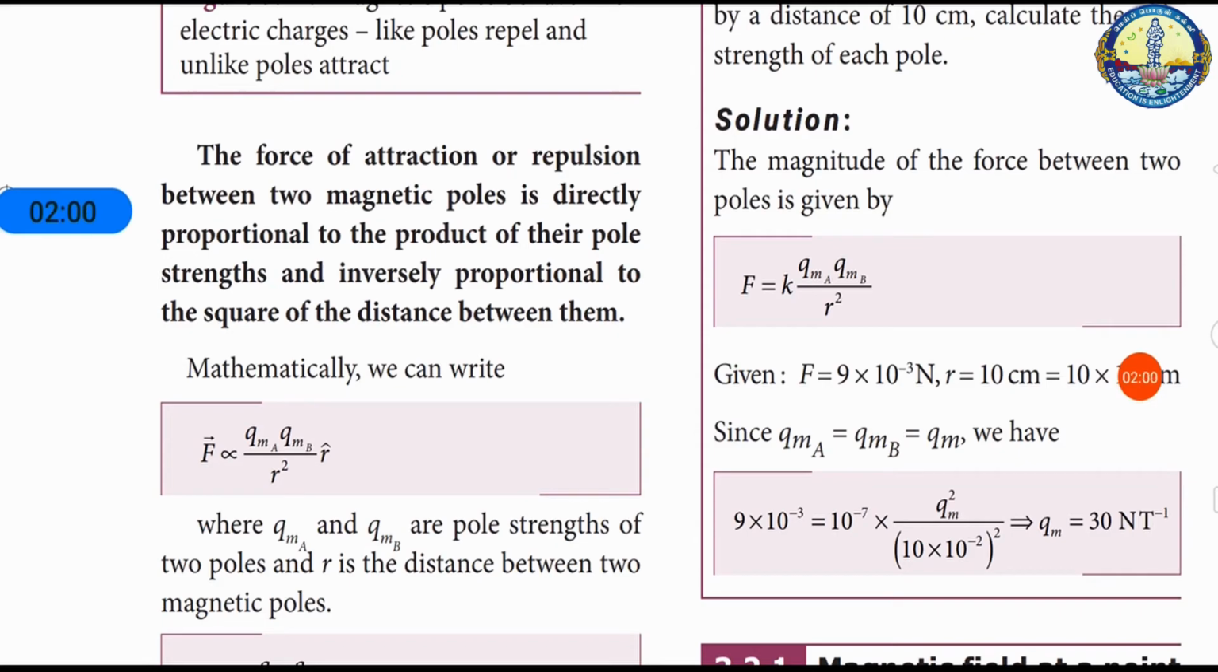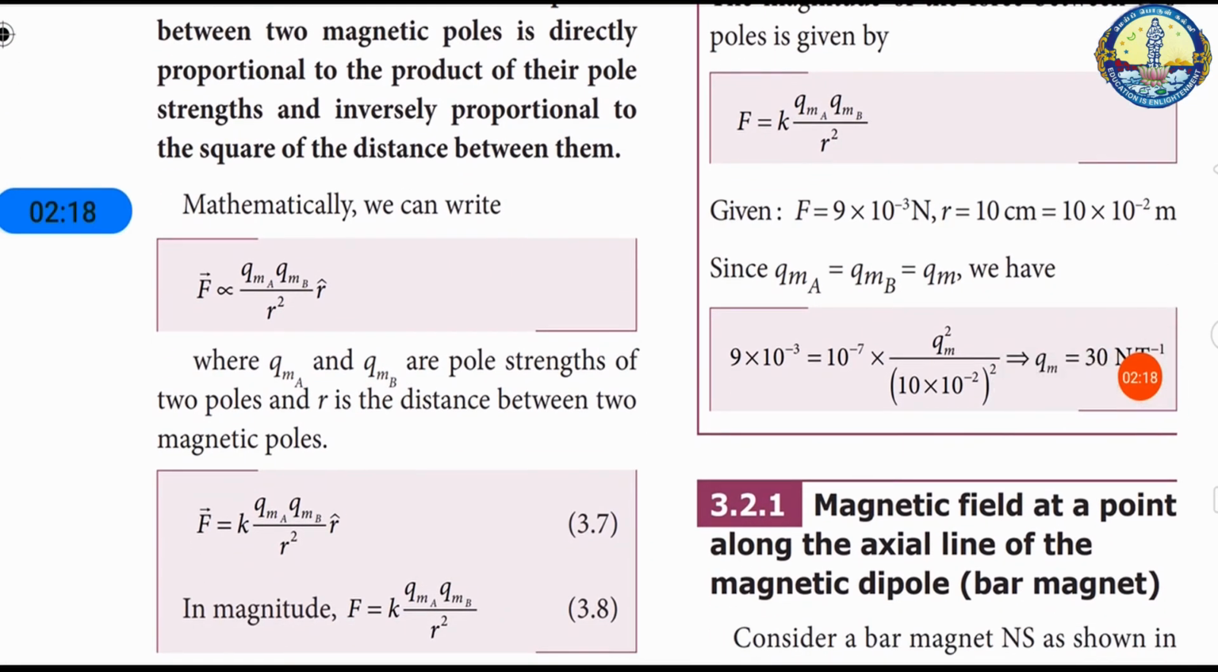So by definition, the force of attraction or repulsion between two magnetic poles is directly proportional to the product of their pole strengths and inversely proportional to the square of the distance between them. The mathematical expression is F is directly proportional to QMA into QMB divided by R square, where QMA and QMB are the pole strengths of the two poles and R is the distance between the two magnetic poles.